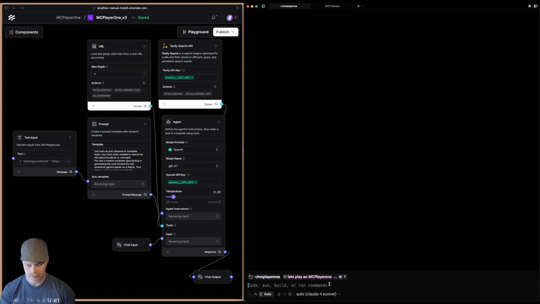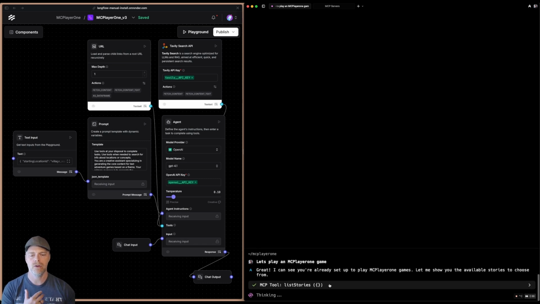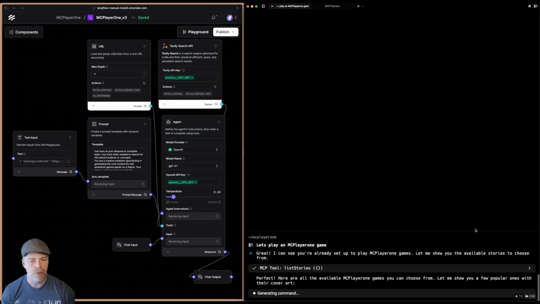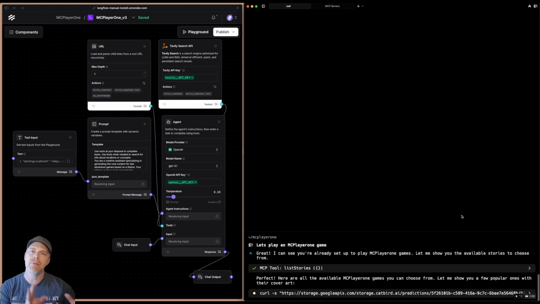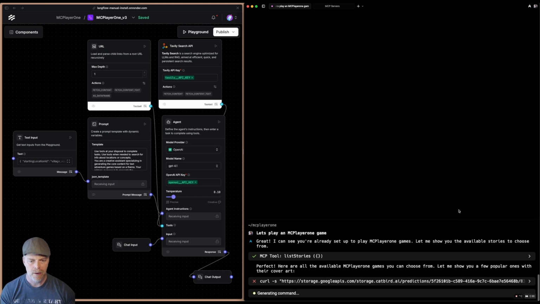So if I come over here and say, let's play an MC Player 1 game, right? Now, this is using a local agent, whatever agent I'm using through Warp in this case, to play the game. I've turned it to auto approve. I feel like it flows a little bit better. This is one of the few times I'll do that because I'm not particularly worried about the agent going off the rails or doing something bad. It's just a game, right?